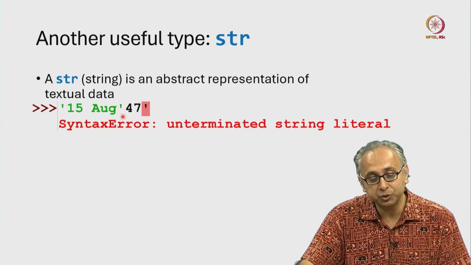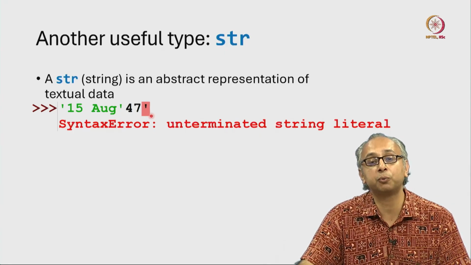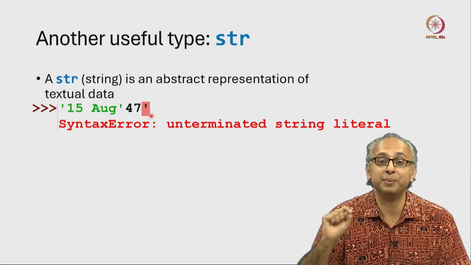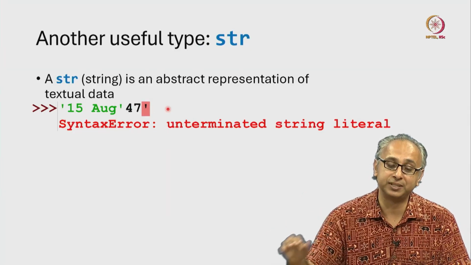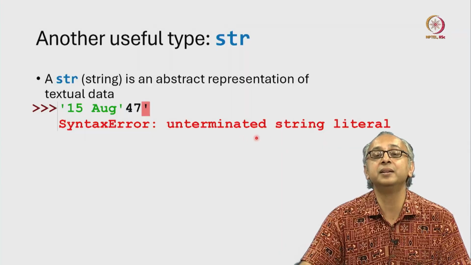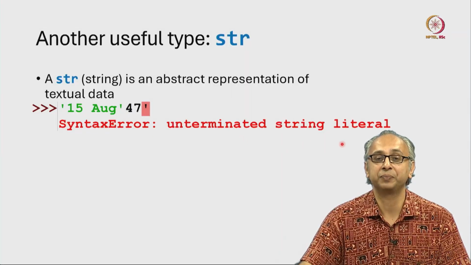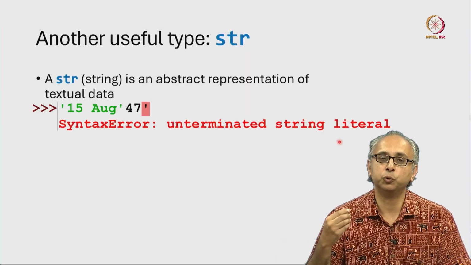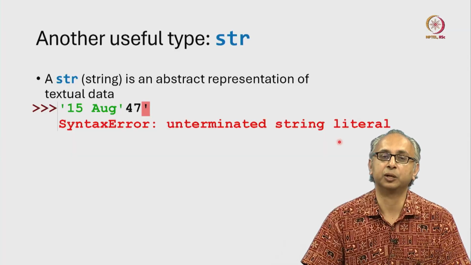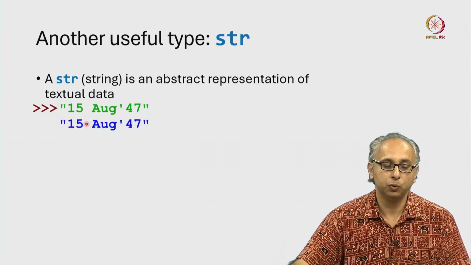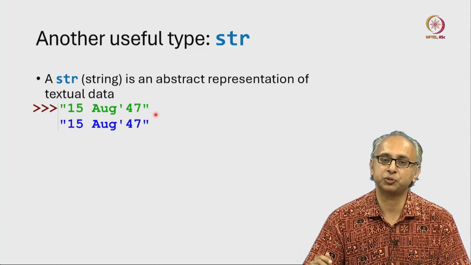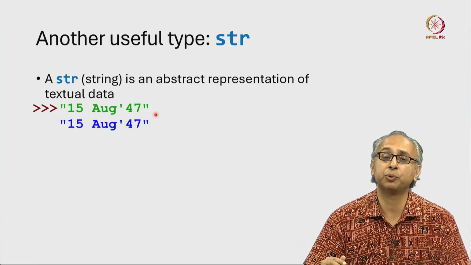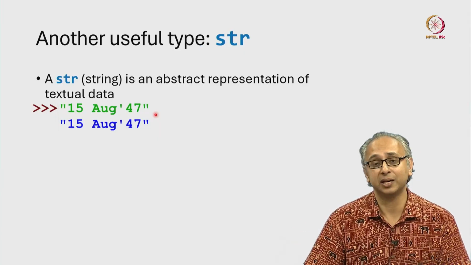So when it comes over here and says 47 single quote, it's looking for me to terminate that single quote as well. And since it doesn't see it before I press enter, it again tells me unterminated string literal. So of course, if you want a string that contains a single quote, you can put that string within double quotes. And similarly, if you want a string that contains double quotes, you can put that within single quotes.